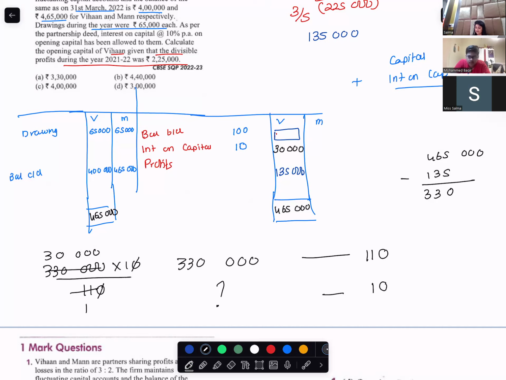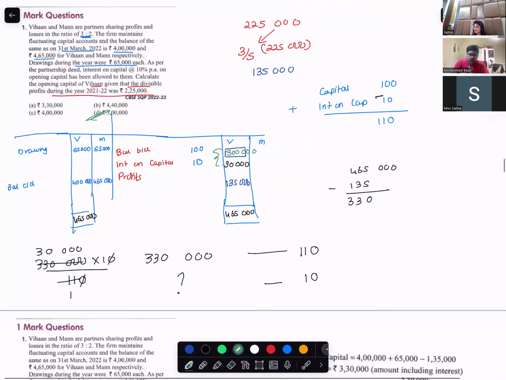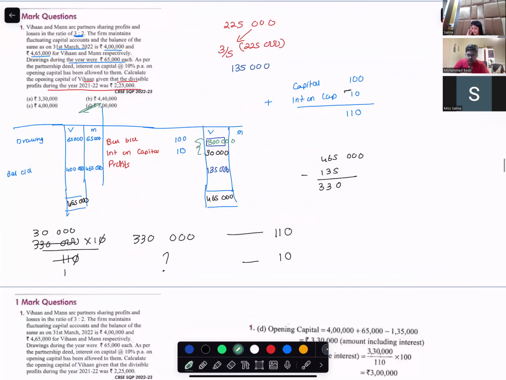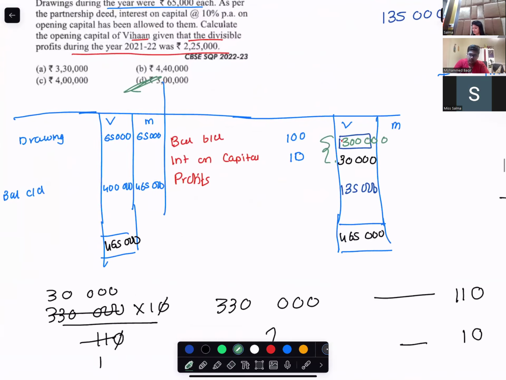So capital would be how much? Interest on capital is 30,000, so capital would be 3 lakh, because both together come up to 3,30,000. They want the opening capital of Vihan. The answer would be option D.